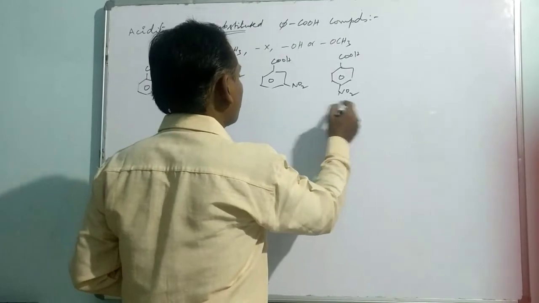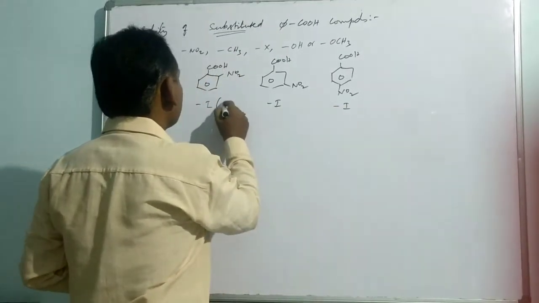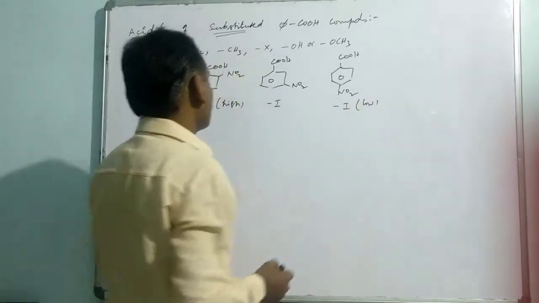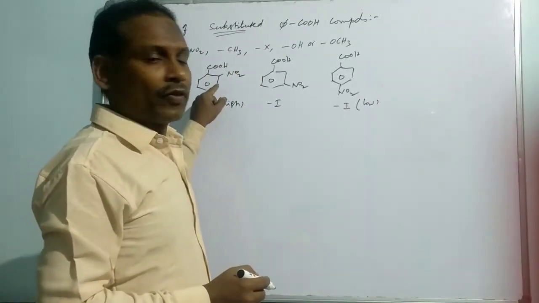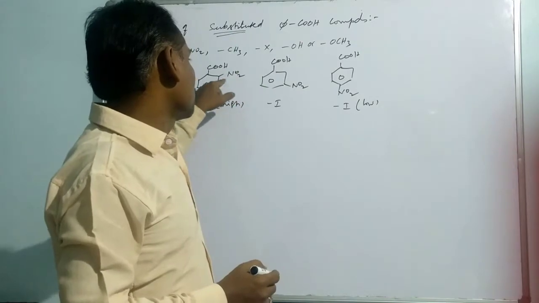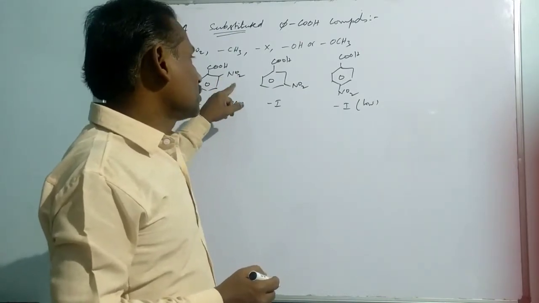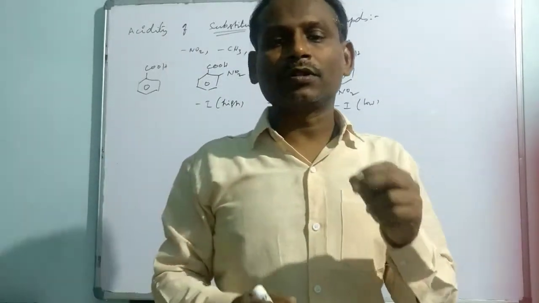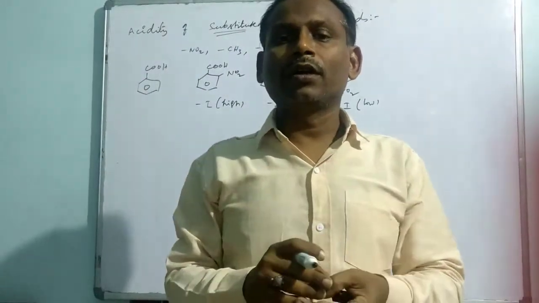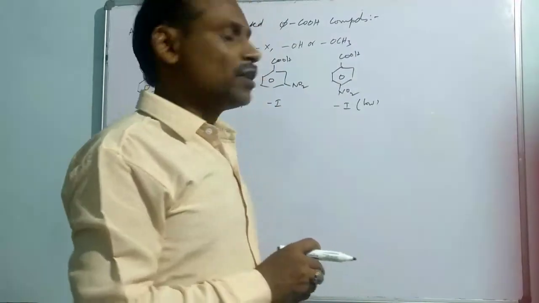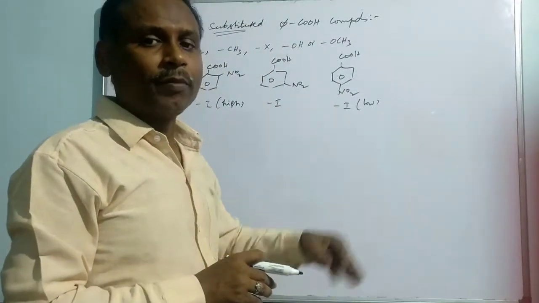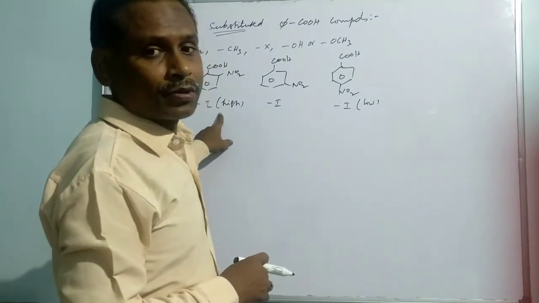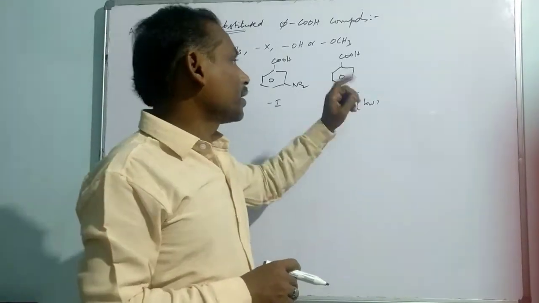Here also it is operated, but it is low, because inductive effect means movement of electrons towards the NO2 group along the sigma bonds, which normally happens up to 3 sigma bonds. Beyond 3 sigma bonds, that movement of electrons will be diminished. So with reference to distance, the inductive effect will be minimized. That's why the inductive effect is maximum for the first compound, the ortho nitro substituted compound, compared to the para nitro substituted compound.